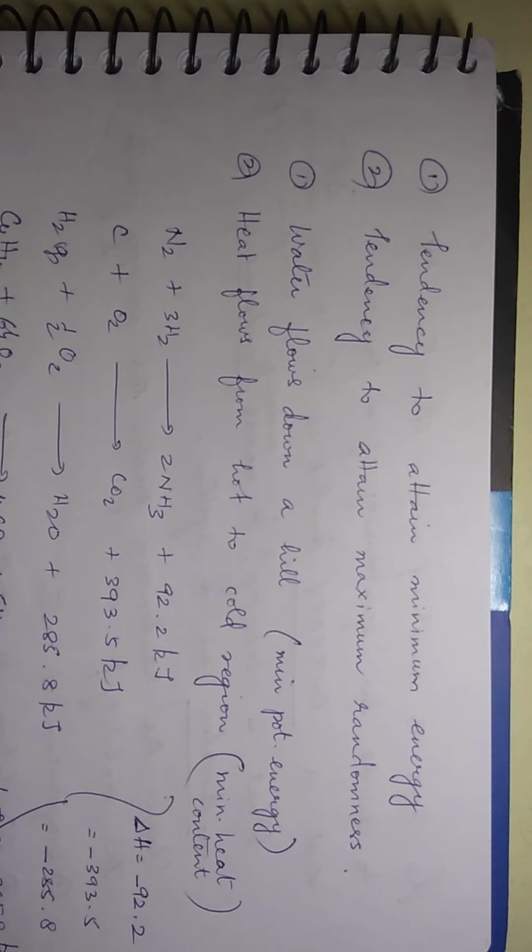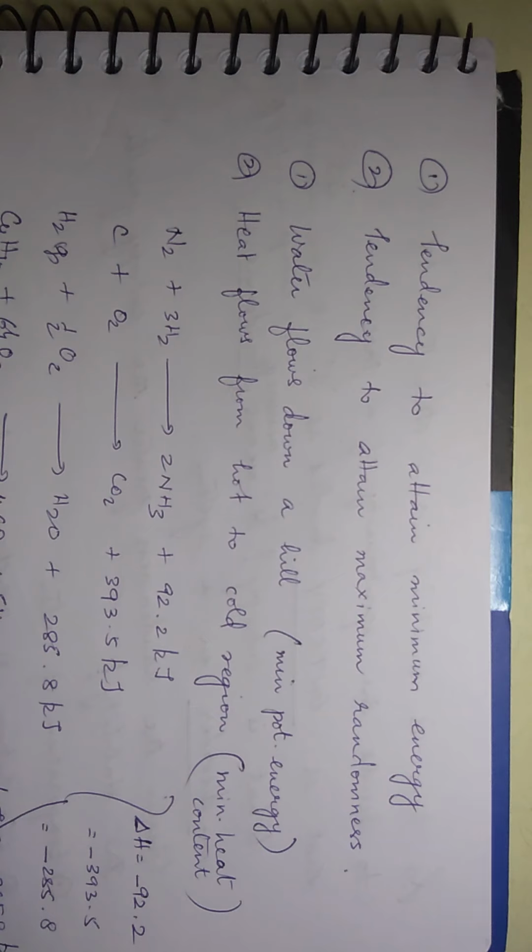Now, you know very well that water flows down the hill, because flowing water is supposed to have minimum energy. Water falling from top has great energy, and it attains a minimum energy state when it is flowing across plains. Same way, heat flows from hot region to cold region. Why?